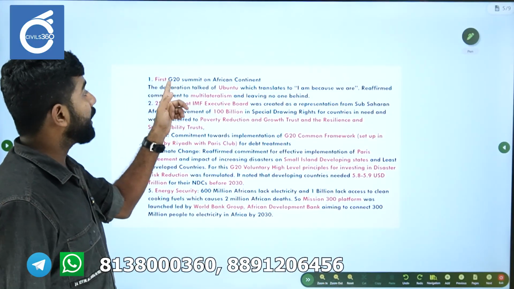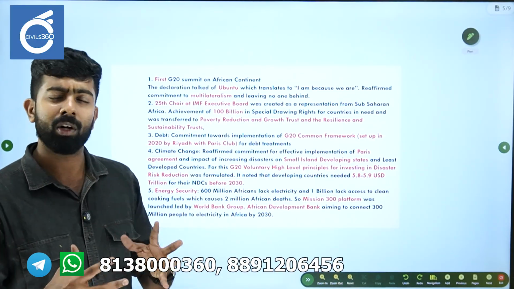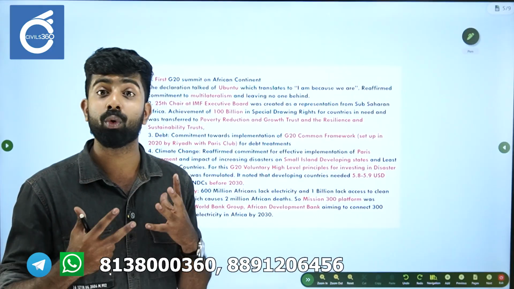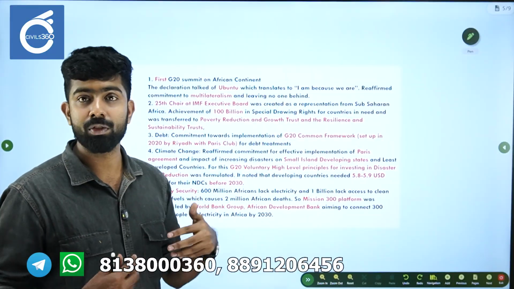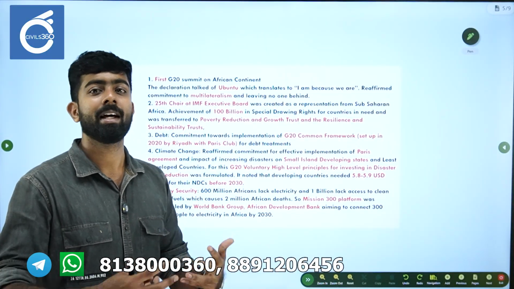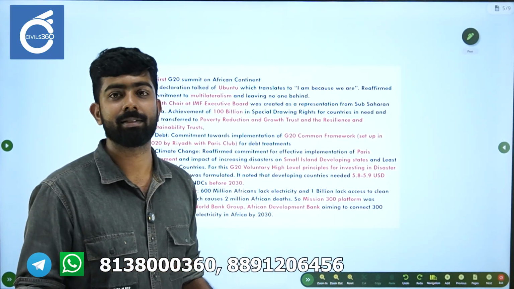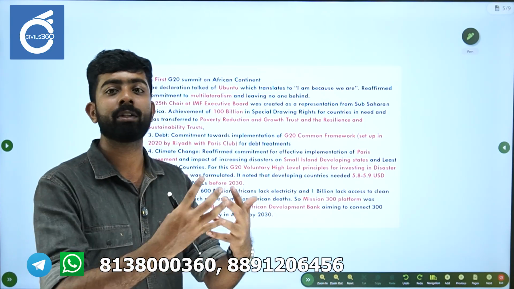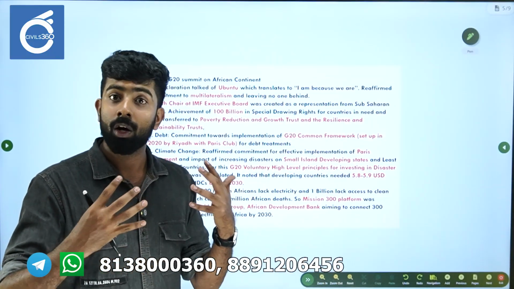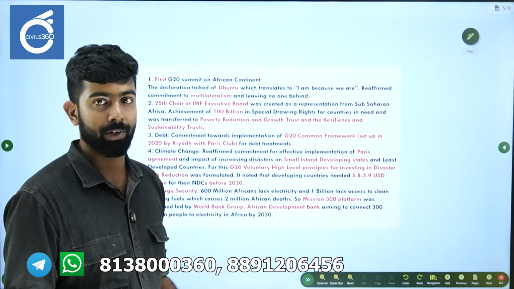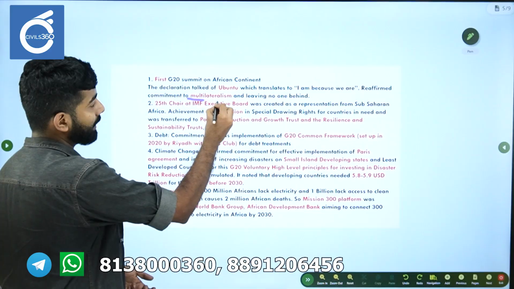It was the first ever G20 summit that happened on the African continent. For the theme, they gave the philosophy of Ubuntu, right? Ubuntu: I am because we are. Essentially, it means my welfare is interlinked with your welfare and our welfare. It actually flows from our Vasudhaiva Kutumbakam philosophy, right? Essentially, that is the concept. So there is a commitment to multilateralism.